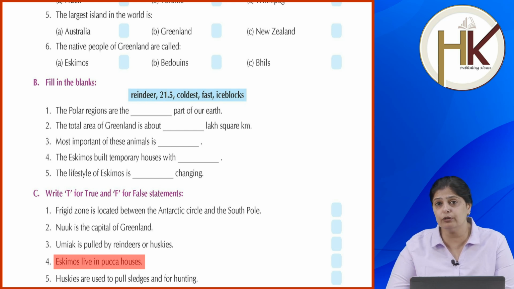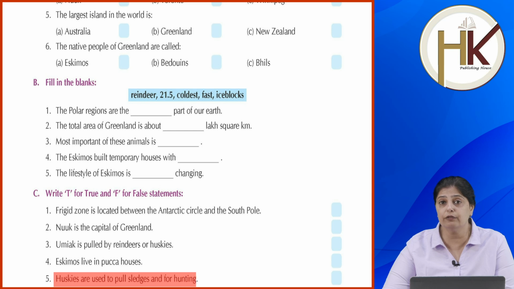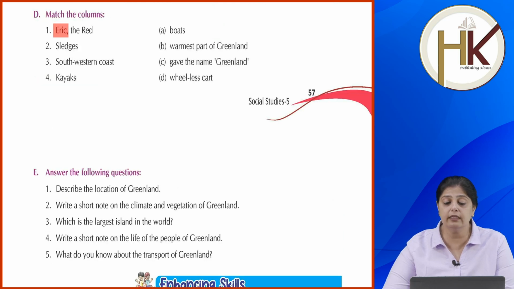But now, as they are becoming modern, yes, they have started living in wooden houses which are like a pakka house. Huskies are used to pull sledges and for hunting. True. Okay. Match the column. Eric the Red gave the name Greenland. Sledges are wheelless cart. Southwestern coast is the warmest part of Greenland and kayaks are the boats.